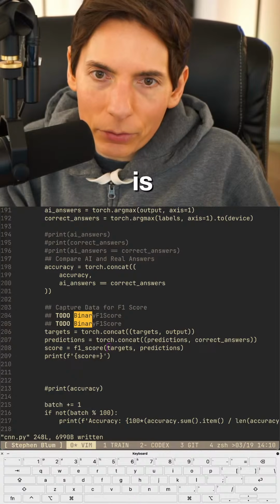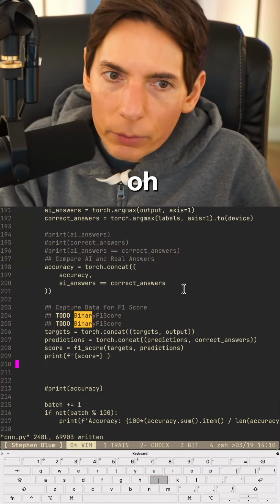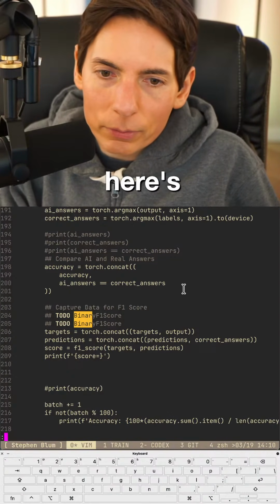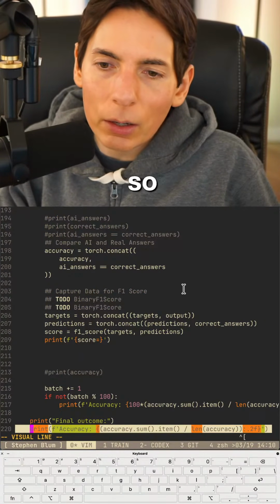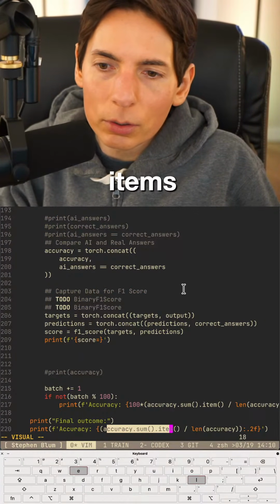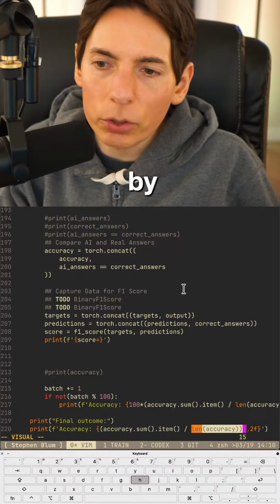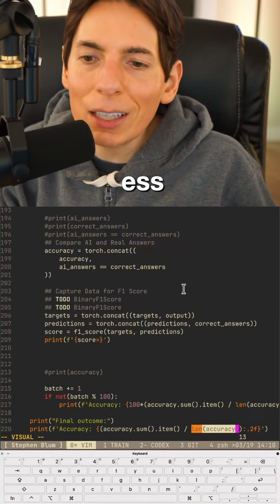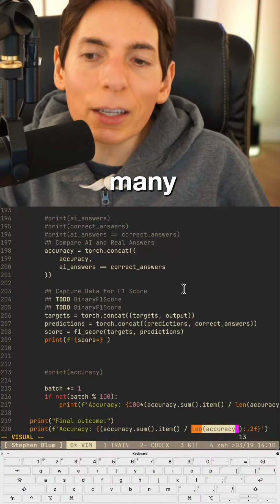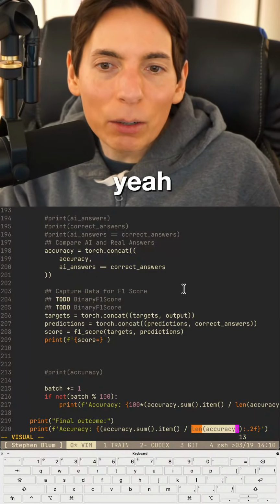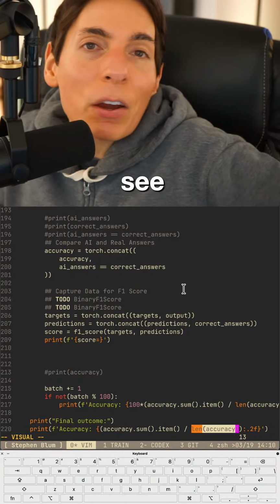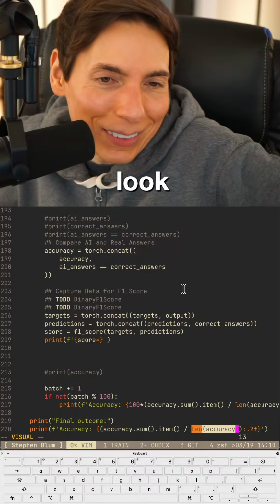This is our math. Where's that at? Right here. Oh, wrong window. Okay. So here's our math. Let me reopen that. Our math is right here. So you see that we're going to sum all of our items, and then we're going to divide it by the count. So essentially, it's going to give us the ability to say how many are correct and how many are not correct, and then give us a percentage across that. And then we're going to do the F1 score, and you're going to see that they're very much the same. They're going to look exactly the same.